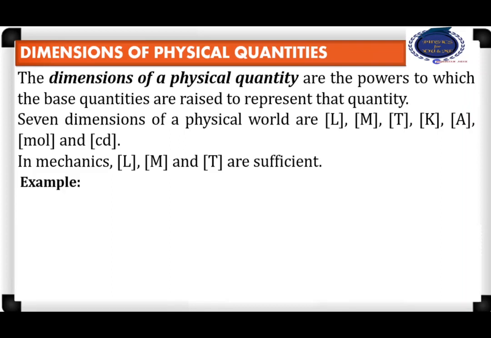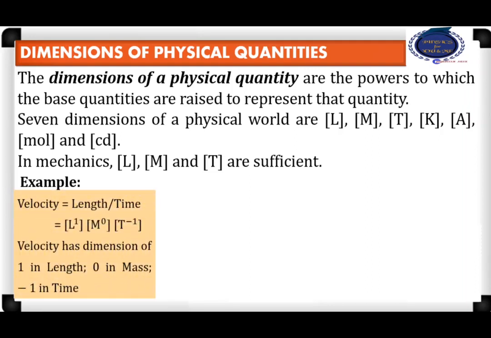Let us consider 3 different examples to understand the meaning of dimension of a physical quantity. First, let us consider the dimension of velocity, which is a derived quantity, but still it can be expressed in terms of fundamental quantities. It is given by velocity is equal to length by time.